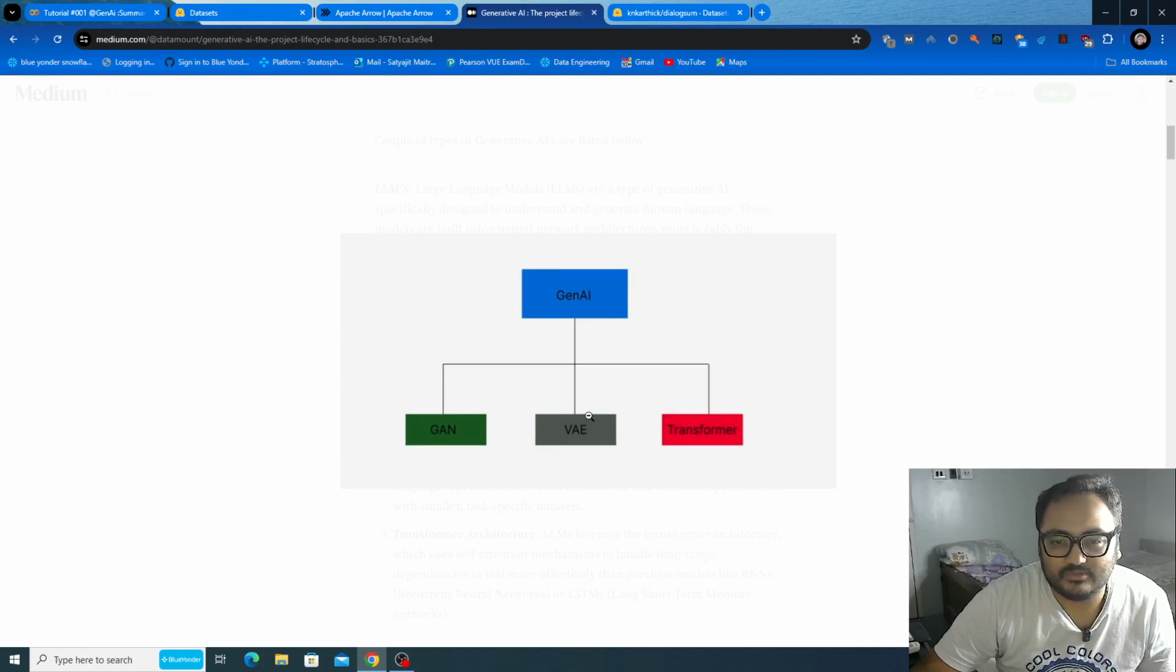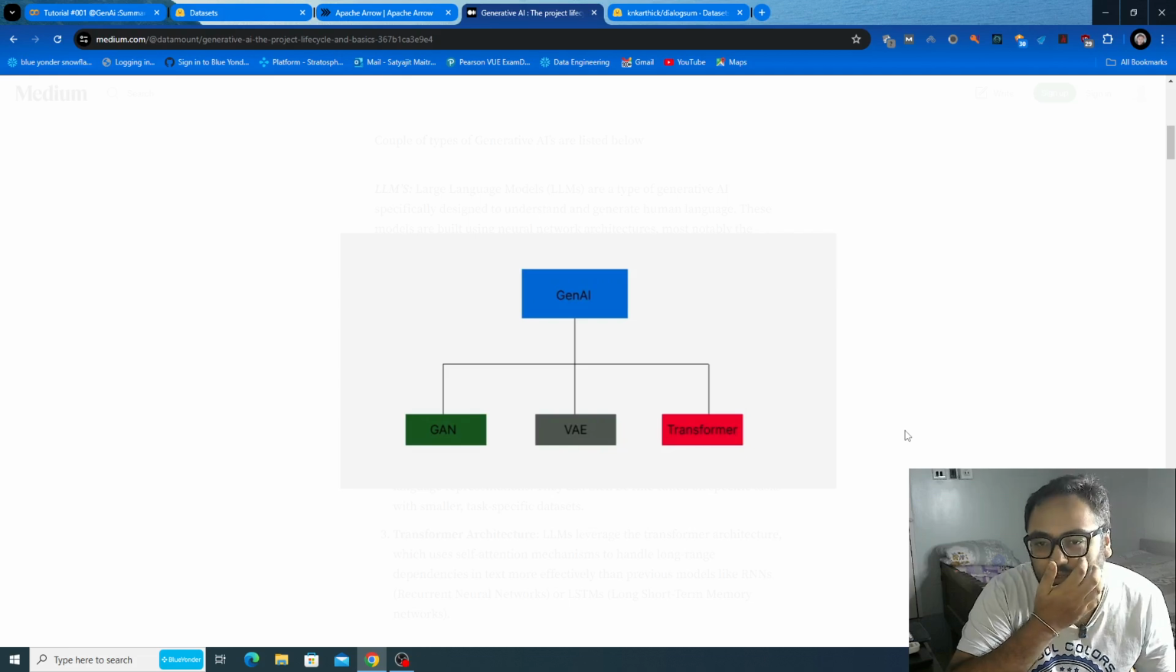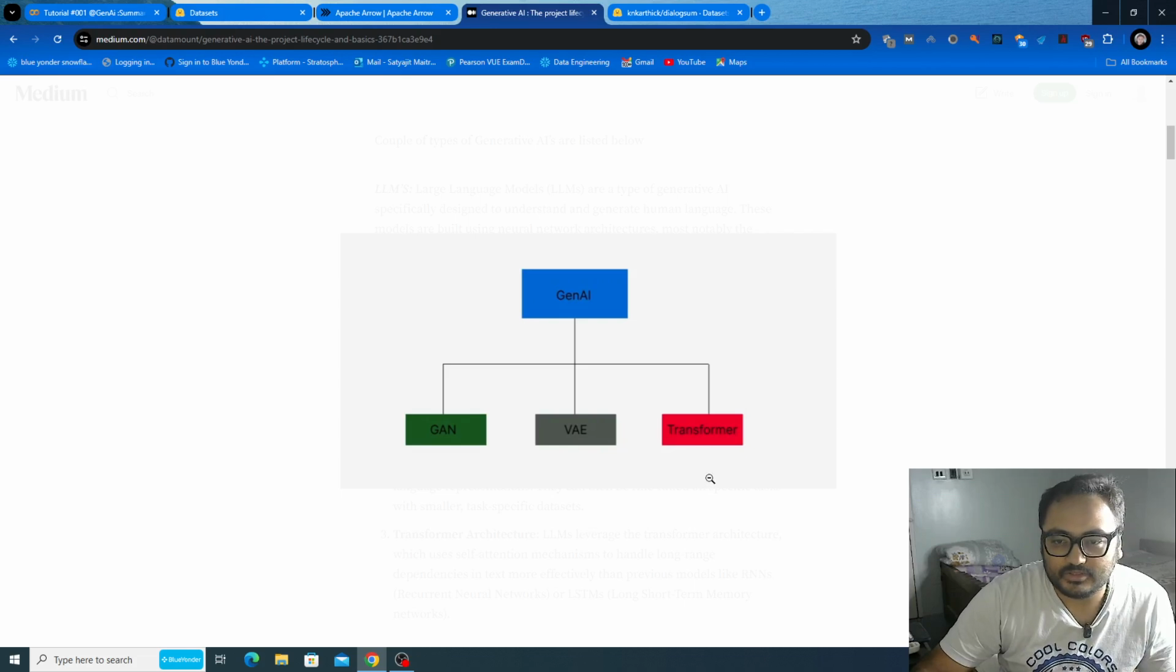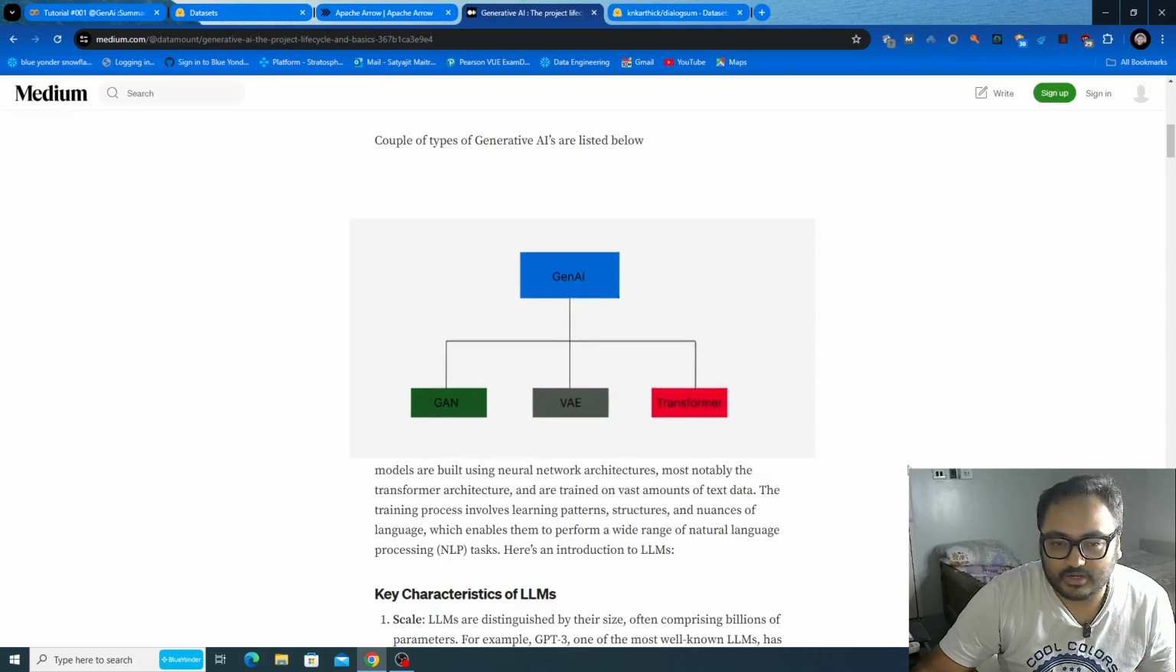One is GAN, one is VAE, and one is transformers. GANs and VAEs we will cover with complete tutorials and application building as well. And the LLM agents that we are going to use for building this application, or whatever tutorials we're following, are strictly based on the transformer architecture.